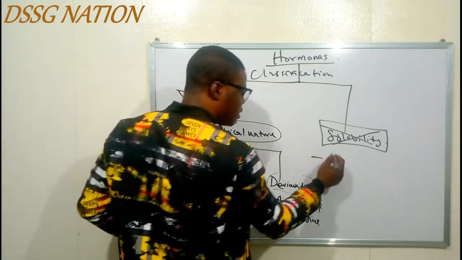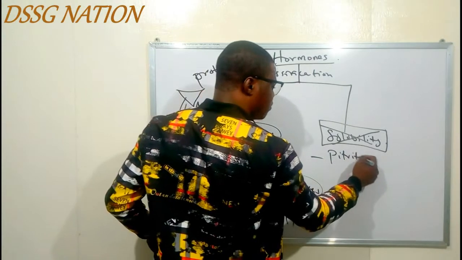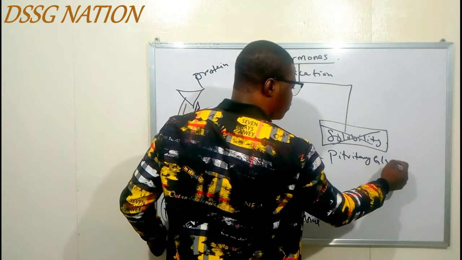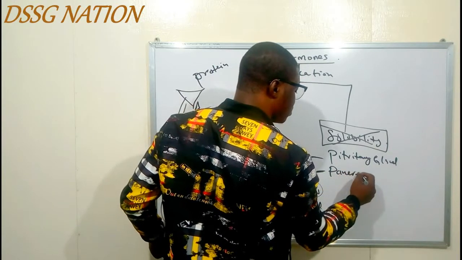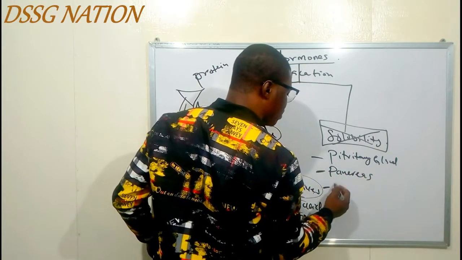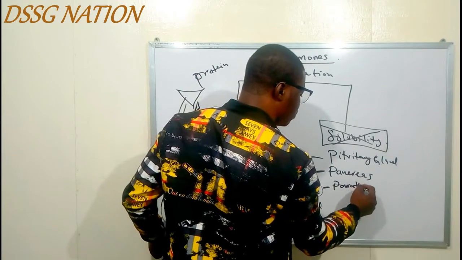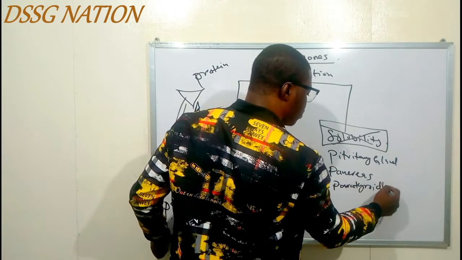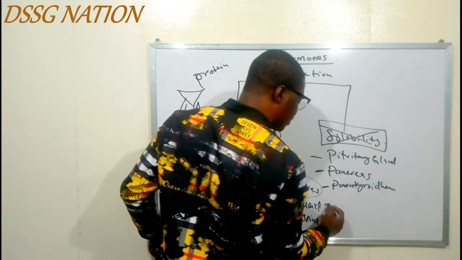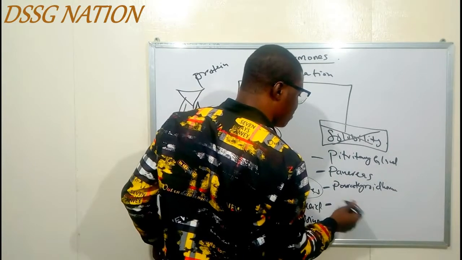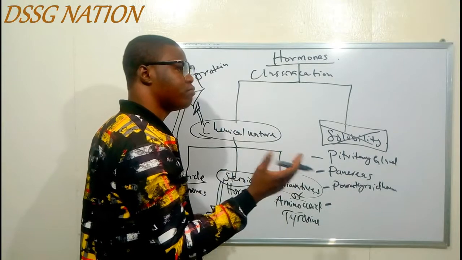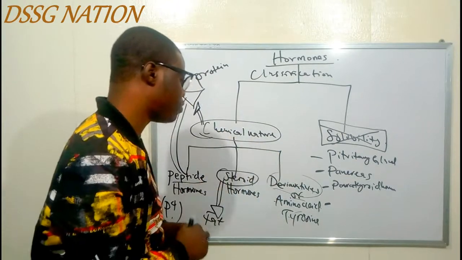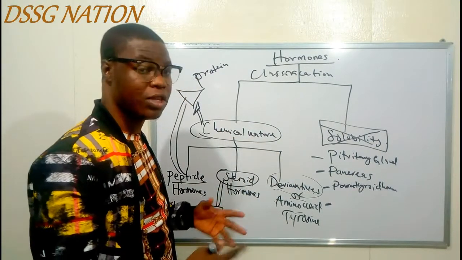The first P is the pituitary gland. The second one, we have the pancreas. The third P, you have the parathyroid hormone. And the last P is the pituitary, the pancreas, it still remains one, but I think I've forgotten, but I'm still going to remember before the end of the video.